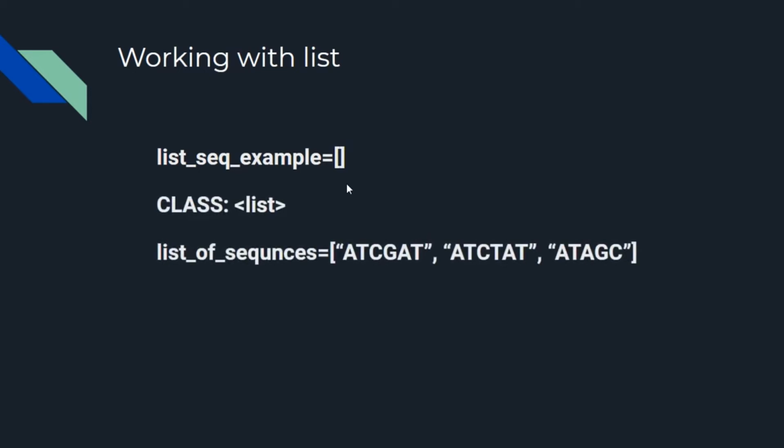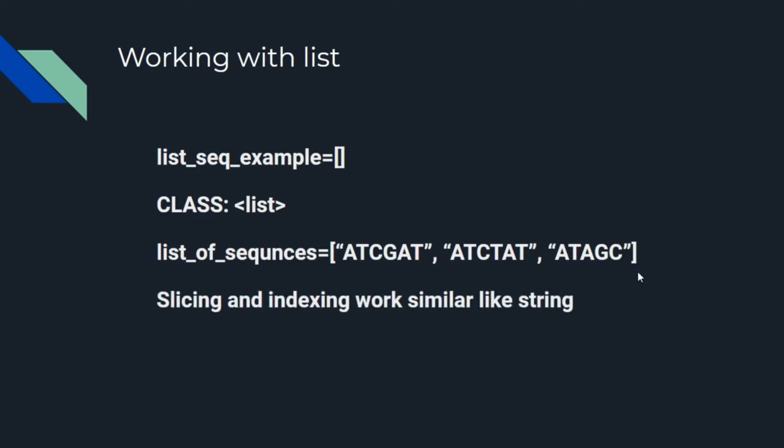Suppose we have a list of sequences. These are the sequences ATCGAT, and so on, basically three strings. Here you can also write welcome, Facebook, read my course, something like this. I'm just giving you the example that these are strings, and I am creating a list of these sequences.